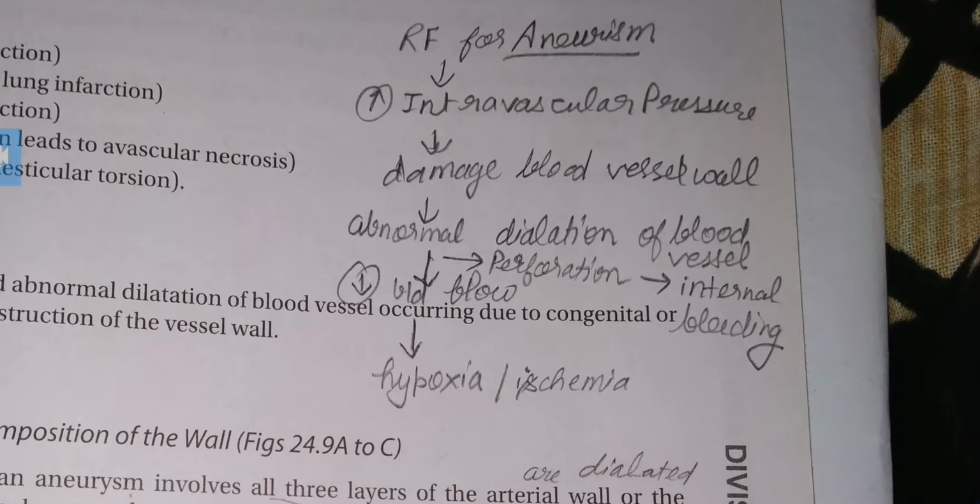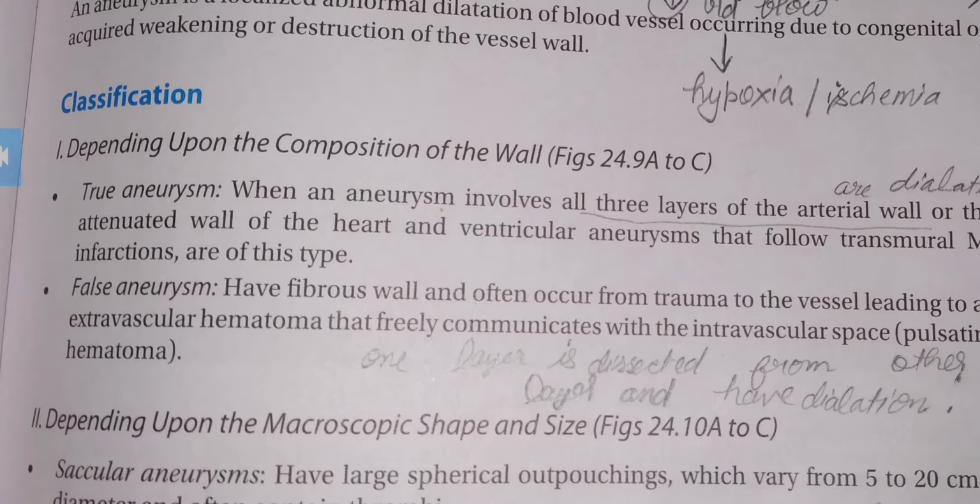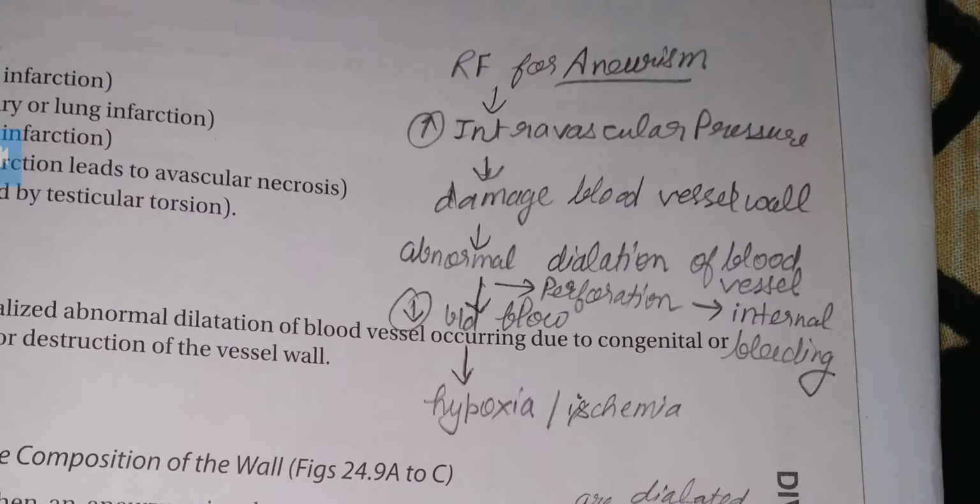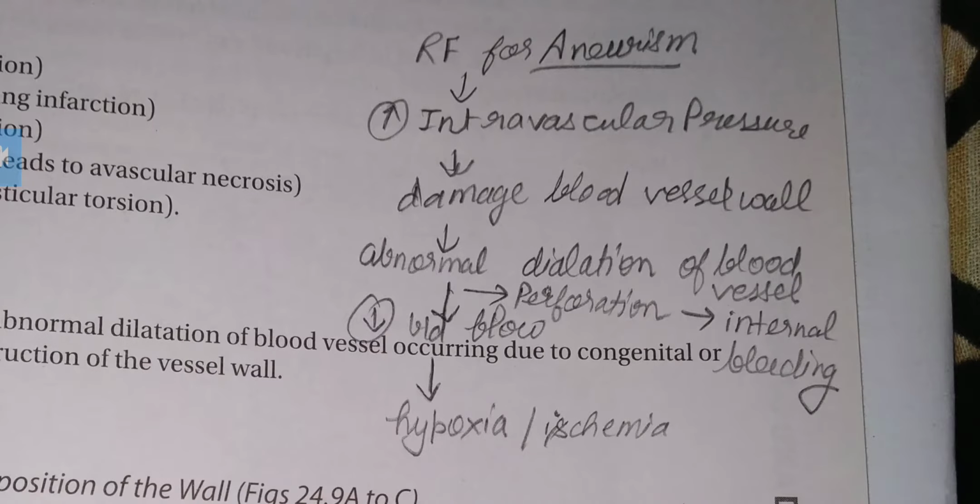The risk factors of aneurysm, like deposition of fats and all the other symptoms of the heart diseases, may cause increased intravascular pressure. So intravascular pressure will be increased inside the heart surface as vascular walls are damaged.